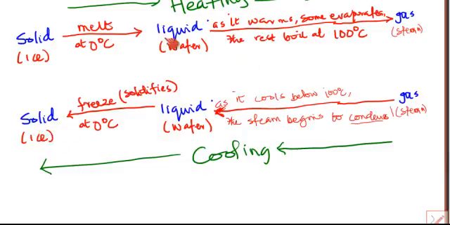Also, water boils at 100 degrees centigrade and then evaporates to become gas, that is, steam. Also, gaseous water, which is steam, can cool down. It begins to condense.